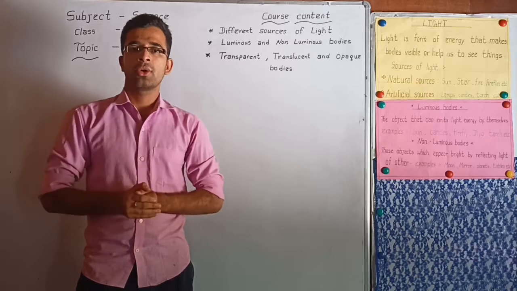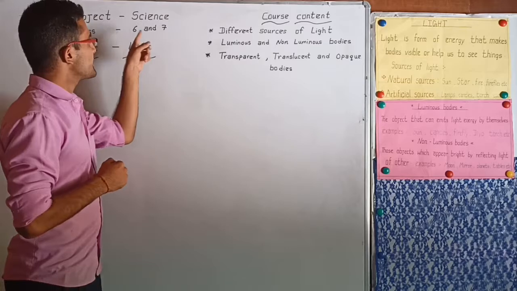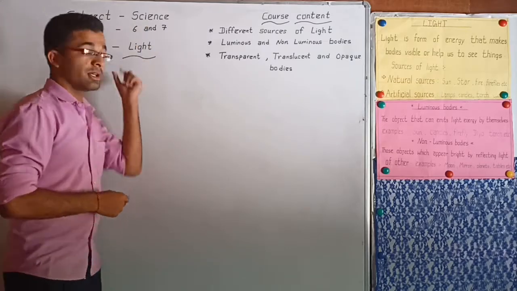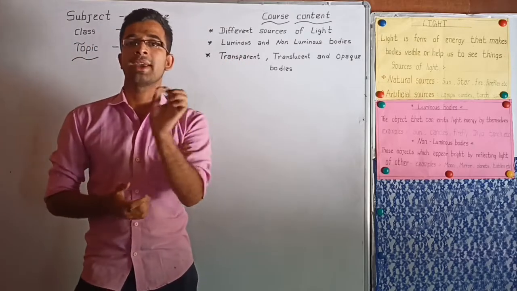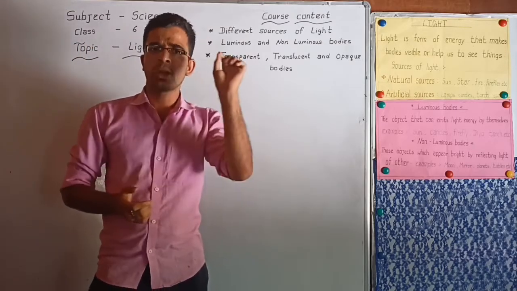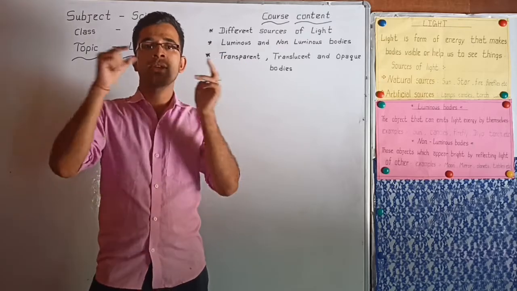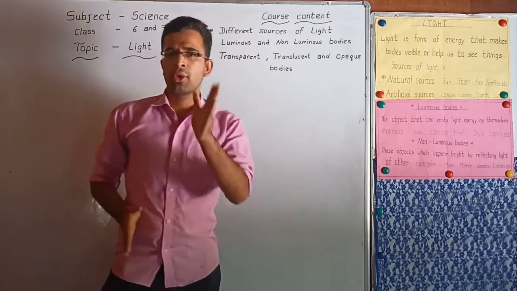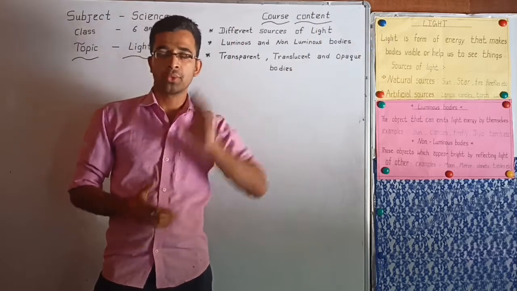In this video, we are going to talk about the class 6 and 7 science subject, and today's topic is light. In the previous video, we learned about the topic heat. In that topic, we learned about different sources of heat, different effects of heat, and different uses of heat. I hope you understood this topic very well. If you have any confusion regarding this topic, you can consult that video.